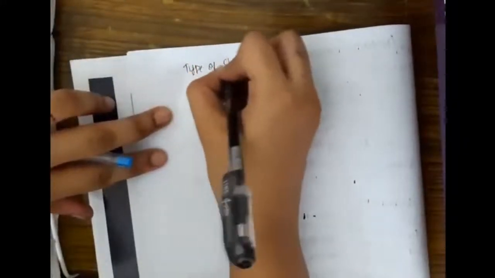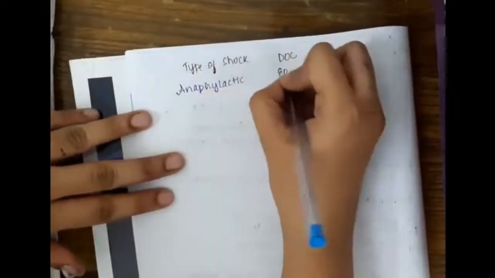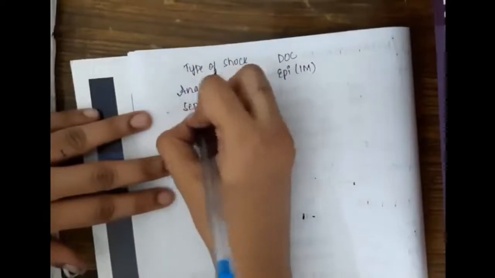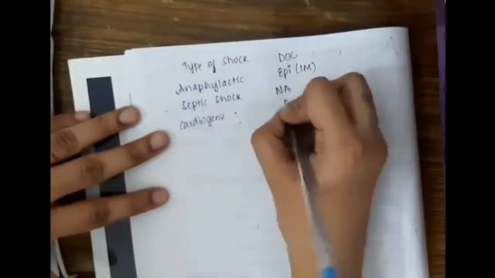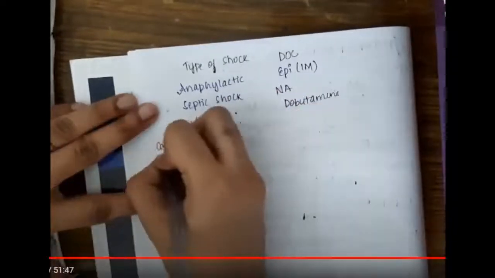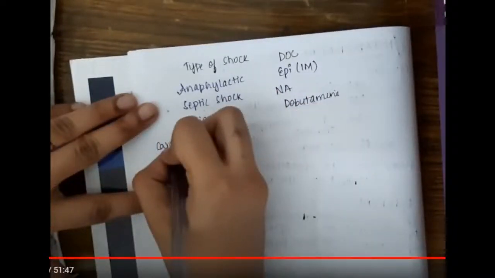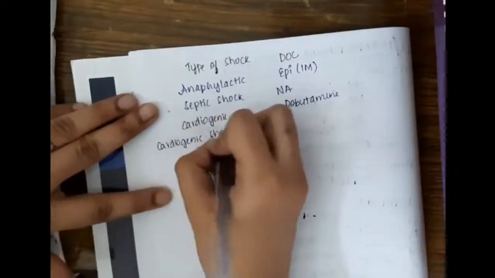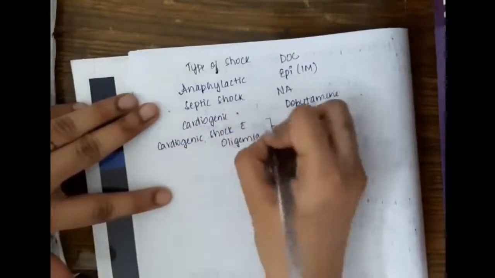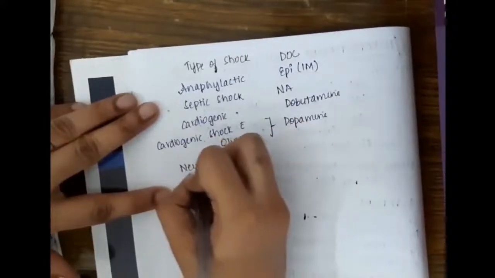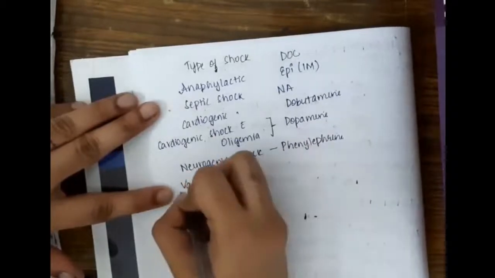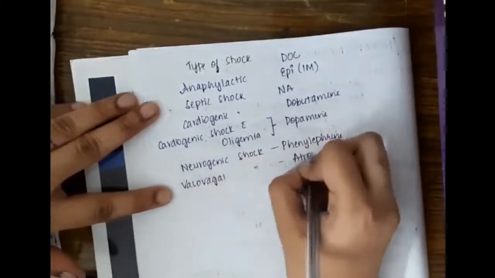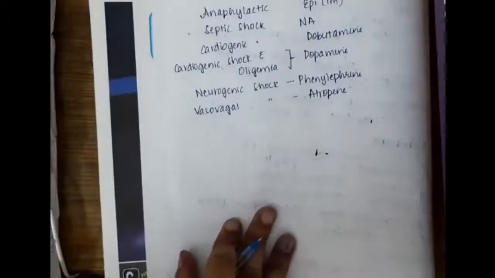So if you see the type of shock and the drug of choice, for anaphylactic shock, the drug of choice is epinephrine, which is given IM. For septic shock, the drug of choice is noradrenaline. For cardiogenic shock, the drug of choice is dobutamine. Cardiogenic shock with oligemia, the drug of choice is dopamine. For neurogenic shock, the drug of choice is phenylephrine. For vasovagal shock, the drug of choice is atropine.